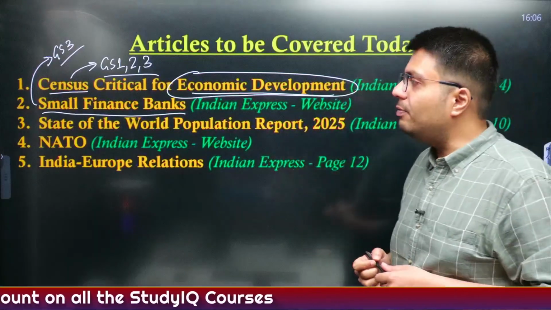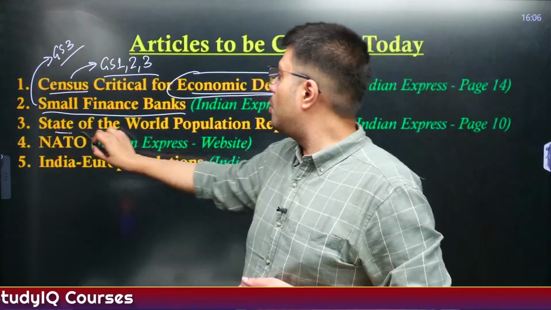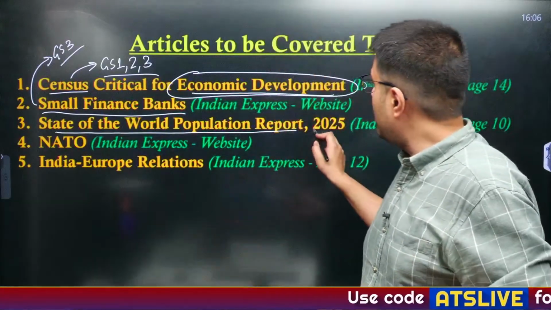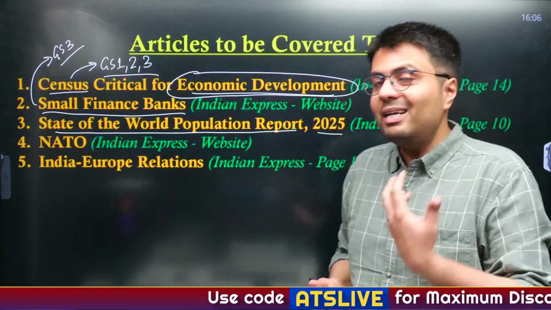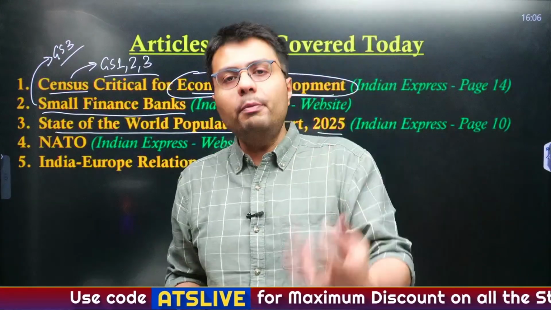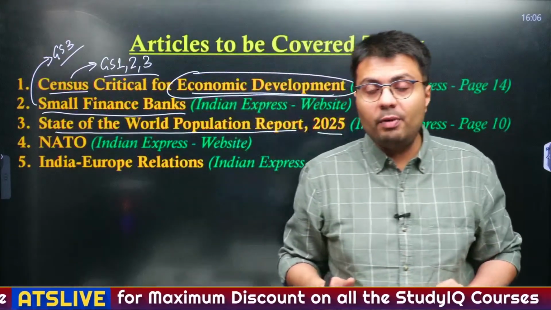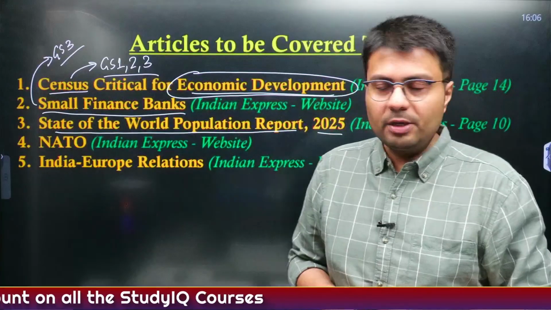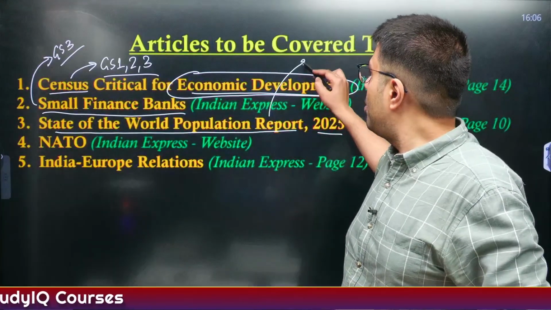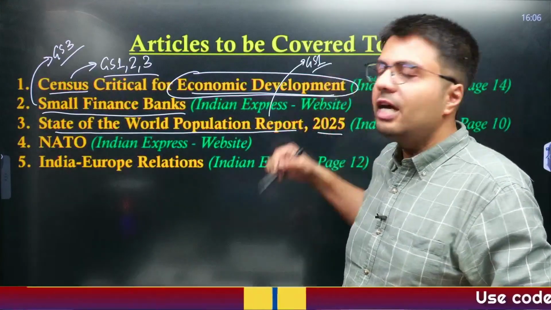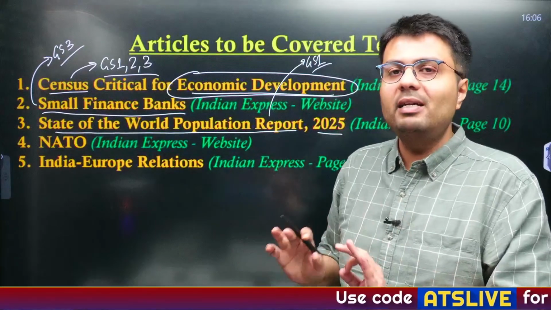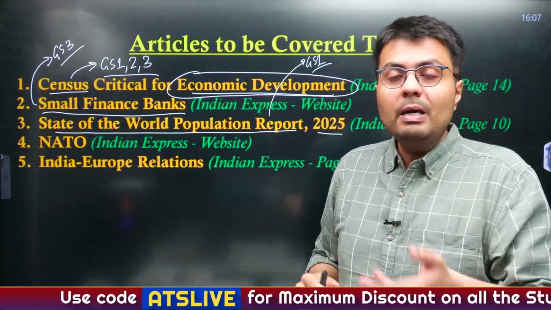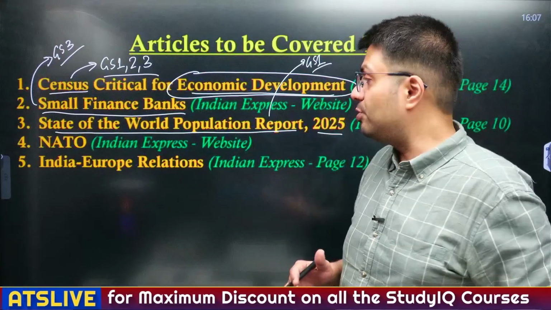In the third article, we'll be covering the State of the World Population report that has been published by UNFPA for the year 2025. What kind of data does it give us? What kind of interpretation can we make from such data, and what is the functioning of the body UNFPA? We'll understand this in our today's discussion, right? This is relevant mostly from GS paper 1 because it gives certain economic development and social development characteristics that might be used in our mains examination introduction and conclusion, right?